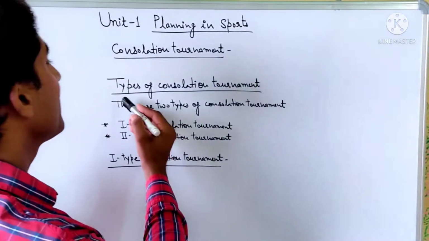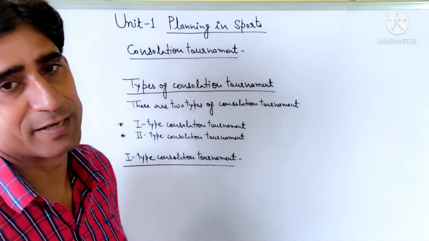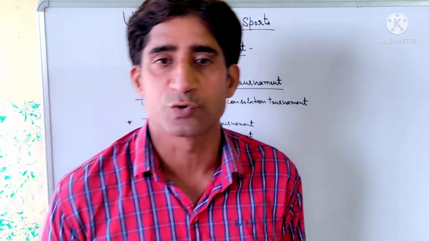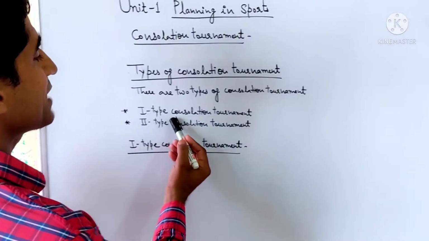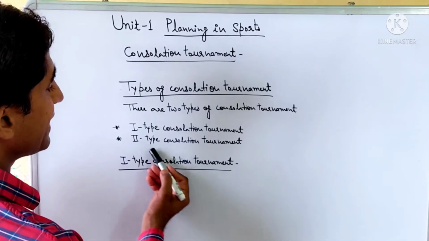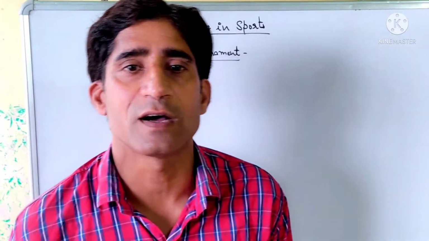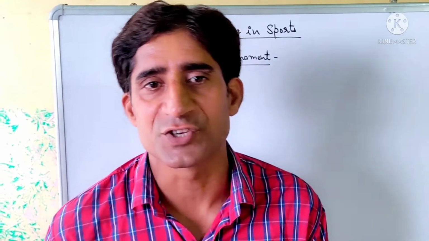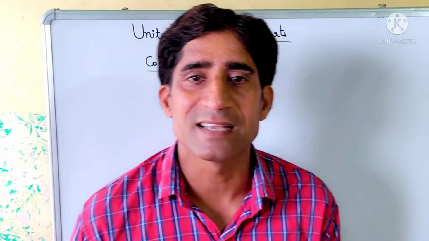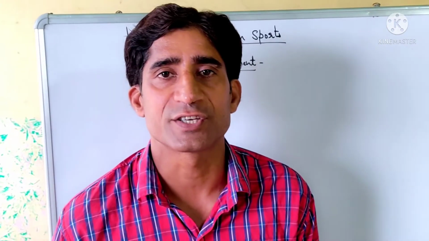Next topic, types of consolation tournament. There are two types of consolation tournament: first type and second type. In the first type, the teams that are defeated in the first round get the opportunity to play. Here each team gets two opportunities to play matches. Byes are given to those teams which did not get byes in the regular knockout tournament.